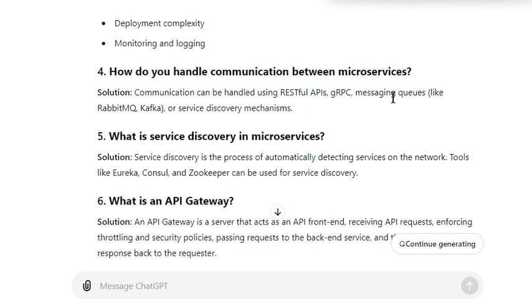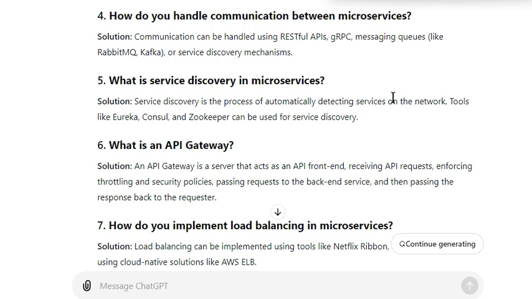What is service discovery in microservices? Service discovery is the process of automatically detecting services on the network. Tools like Eureka, Consul, and Zookeeper can be used for service discovery. What is an API gateway?